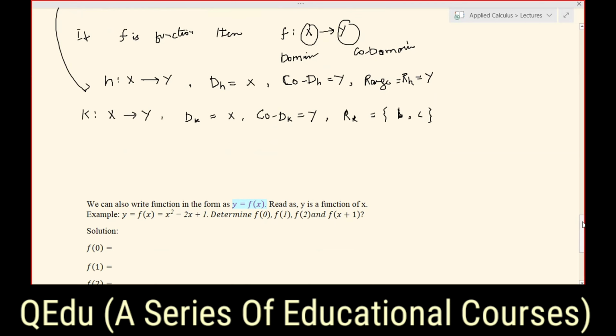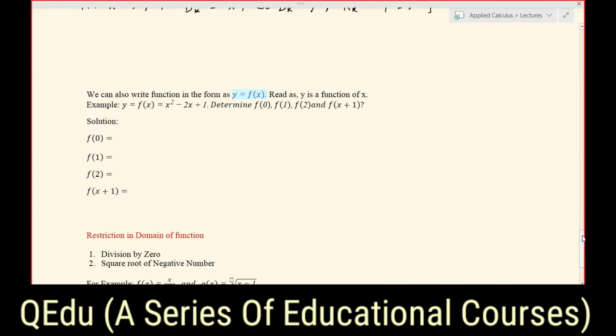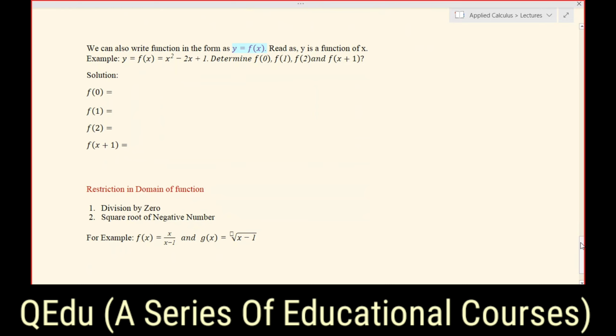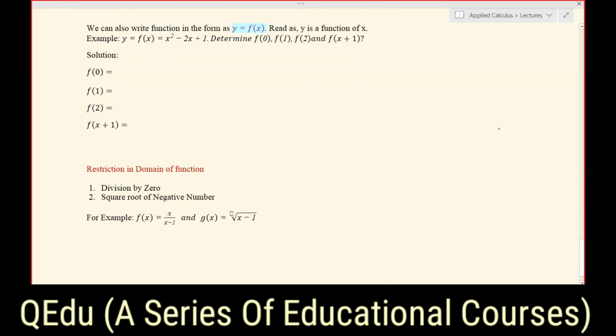Now furthermore, let us see one example of a function, and then we shall see some of the restrictions in the domain of the function. So here we have an example. Remember that we can also write y. If y is a function of x, we can also write this as y equals f of x, by means of the definition that a function is a formula. So in that case, f of x will be defined by some formula, and y will depend on the value of x. So we can also read it in this way, that y is a function of x.